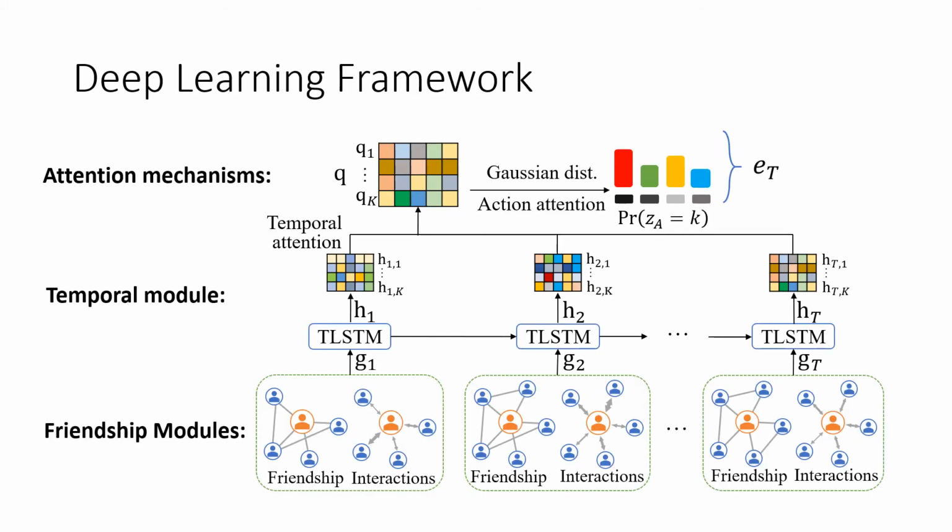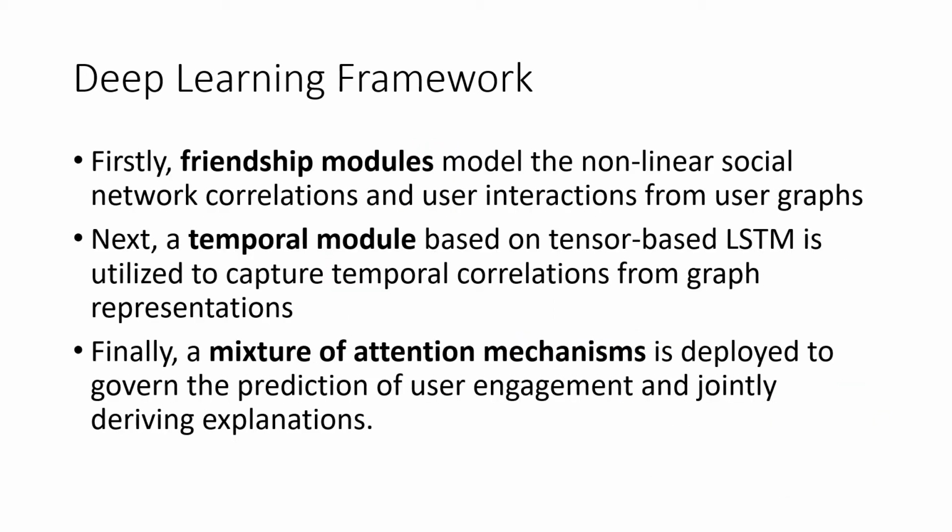We propose this framework to predict user engagement. Our framework mainly contains three types of modules, including friendship modules, temporal module, and attention mechanisms, from the bottom to the top in the framework. Firstly, we use friendship modules to model the nonlinear social network correlations and user interactions from different user dynamic graphs.